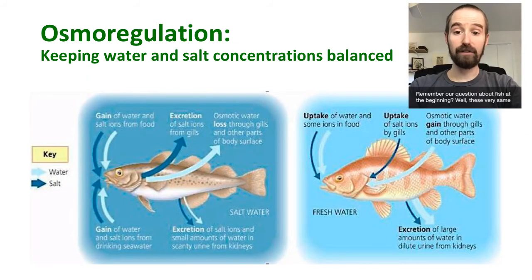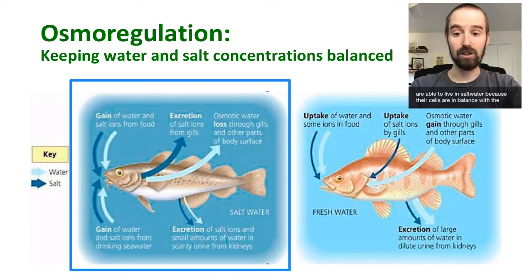Remember our question about fish at the beginning? Well, these very same principles apply to that situation too. Fish live in the ocean and in freshwater, but very few fish are able to live in both places. Saltwater fish are able to live in saltwater because their cells are in balance with the surrounding environment, and the cells in our saltwater fish are just as salty as the oceans in which they live.